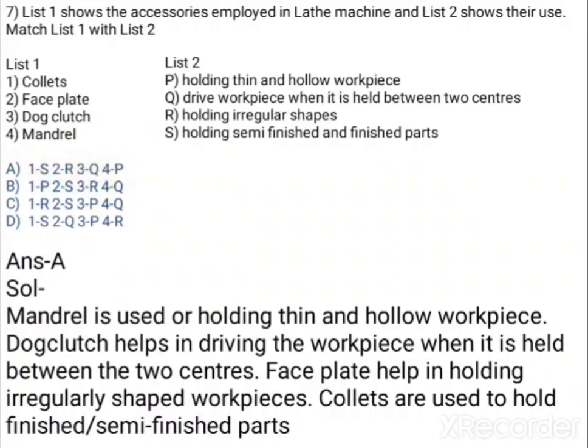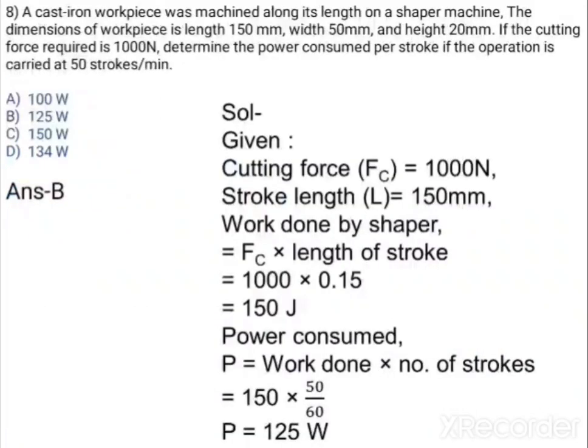From the other options we can check collets. They have given collets, that is nothing but holding semi-finished and finished parts. Faceplate, what is the use of faceplate? R, holding irregular shapes. Dog clutches we have already discussed. Mandrel is used for holding thin and hollow workpiece, so mandrel is related to option P. The solution is also given. From one option you have to take, so very easy question.